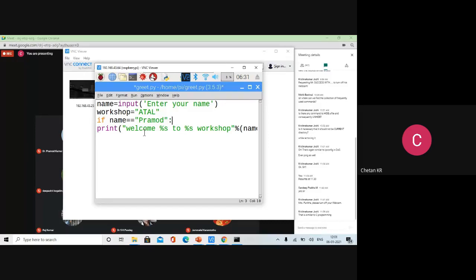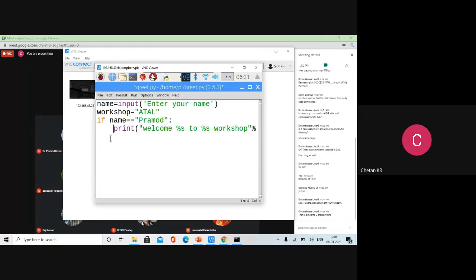Normally when you are writing in C programming or Java, you write the if statement, write a parenthesis, inside that you write a condition and then use curly brackets, like that. There is no curly bracket here. Every control statement should end with a colon. If statement, while statement, for statement, they all should end with a colon. So if name equals Pramod, colon, print it.